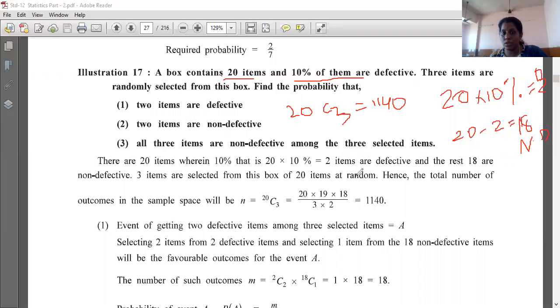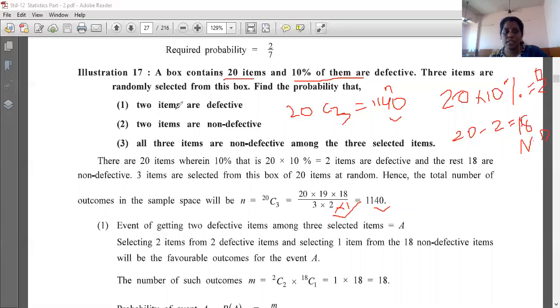So 20 into 19 into 18 divided by 3 into 2 into 1, right? पता है ना कॉम्बिनेशन कैसा है? 20 को भी 3 टाइम्स रिवर्स में ले जाना और 3 को भी रिवर्स में 1 तक 3 टाइम्स लेके जाना. जैसे 20 into 19 into 18 and 3 into 2 into 1. That is combination का solution हम ऐसे करते हैं. That comes to 1140, right? Here we got, this is our n.